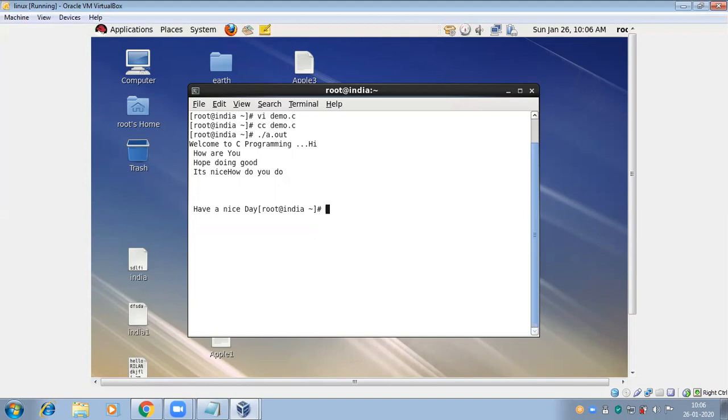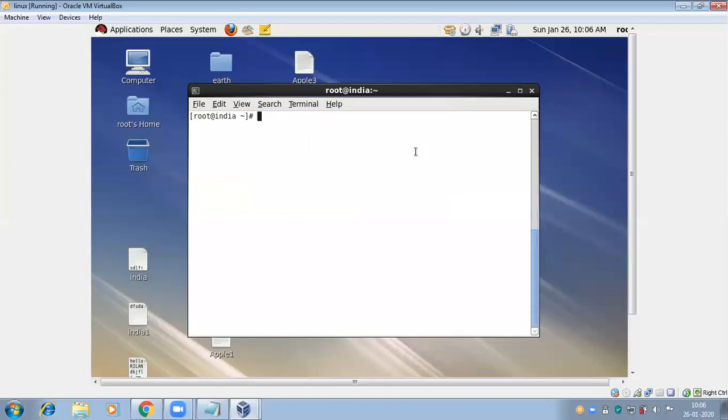Any queries, Divya? No, Mahesh. But I want a brief explanation about how to compile and everything in Unix. I know about C, but I don't know how to compile the program in the Unix environment. Unix environment is required, right? Yes. Do you have the Linux platform on your computer? Yes.